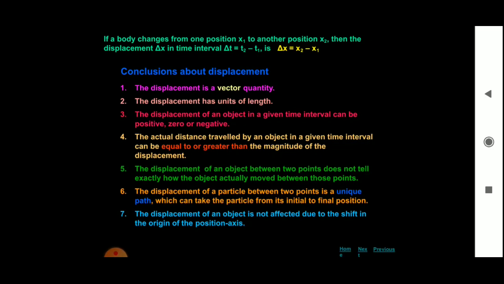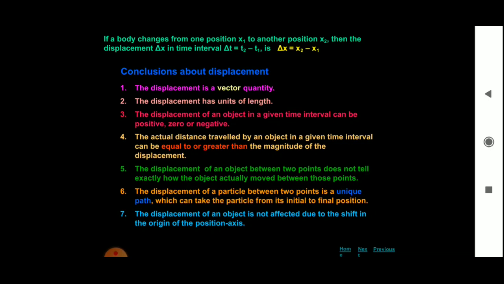So here, concentrate only on the initial and final position. That is the fifth point. The displacement of an object between 2 points does not tell exactly how the object actually moved between those points. The sixth point: the displacement of a particle between 2 points is a unique path which can take the particle from its initial to final position.